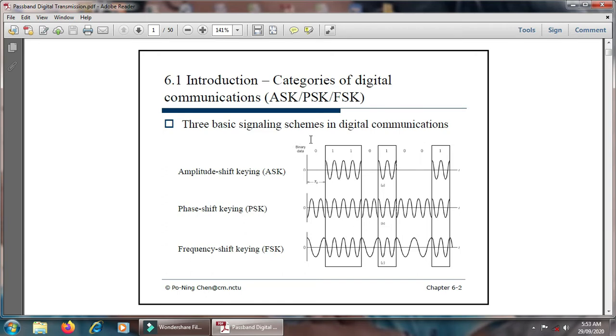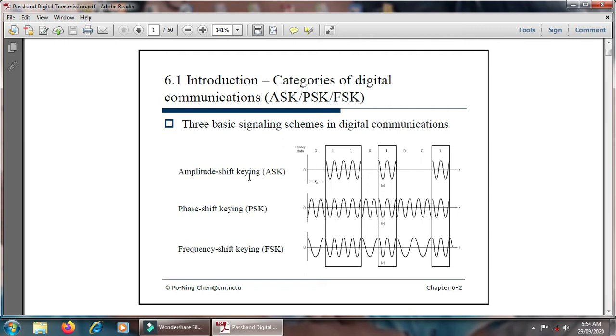Here is the digital data, 0 1 1 0 1 0 0 1, in this way. Once the digital data 0 is transmitted, no carrier is present, and once the digital data 1 is transmitted, a carrier is present. Hence the amplitude shift keying technique is called on-off keying. It means that once 0 is transmitted the carrier is absent, and when 1 is transmitted the carrier is present, hence it is called on-off keying.